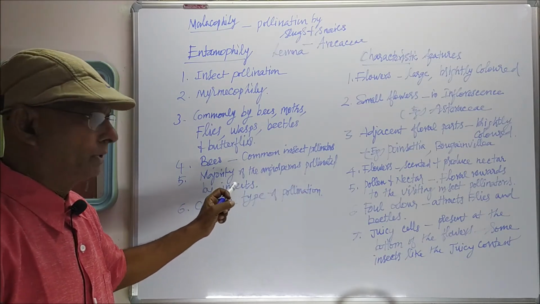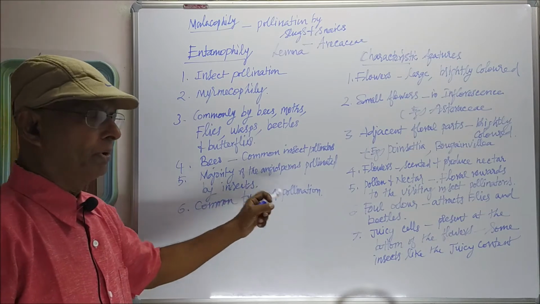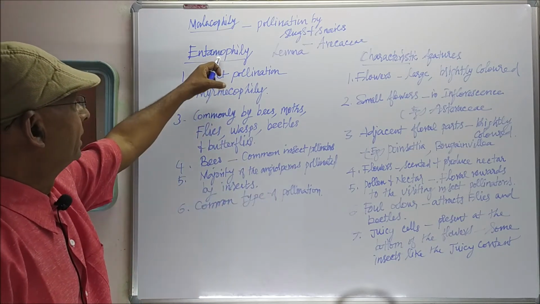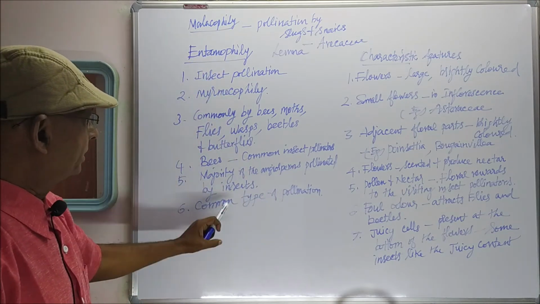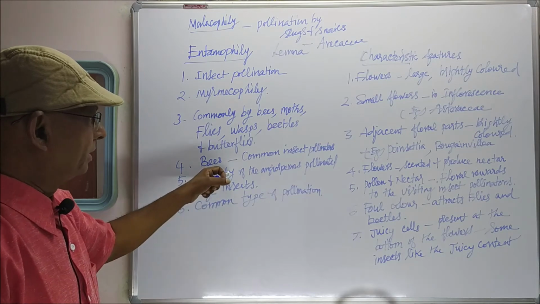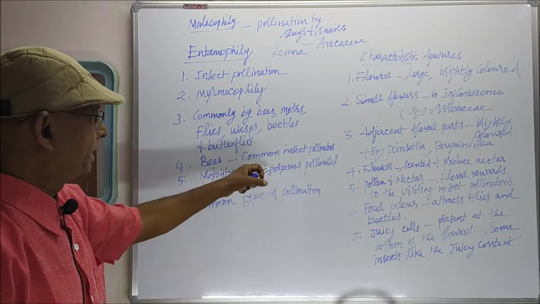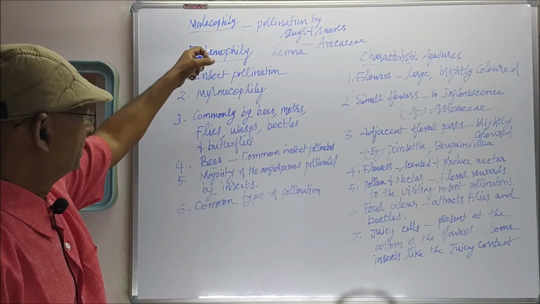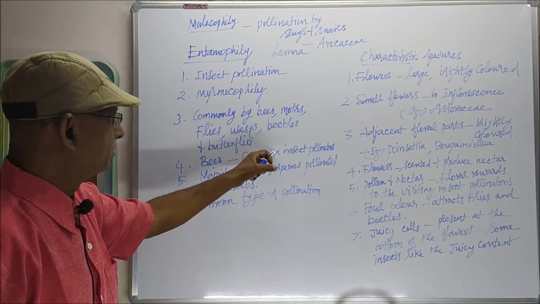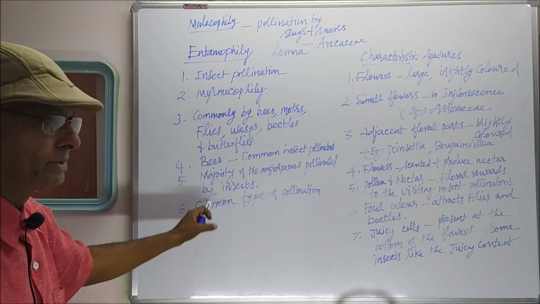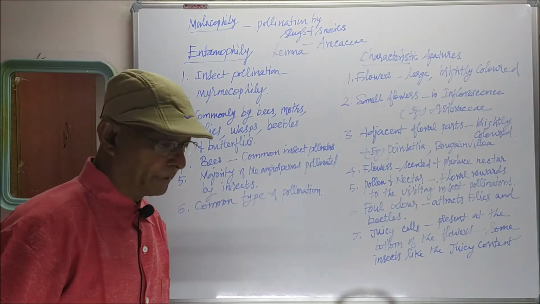That is also something you have to keep in mind. The common type of pollination is entomophily; the majority of pollination in angiosperms is entomophily. Common insect pollinators are bees. These three points you have to keep in mind.